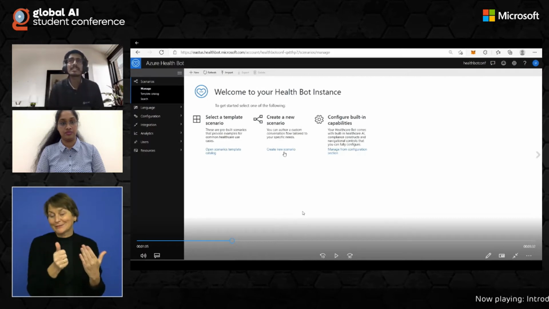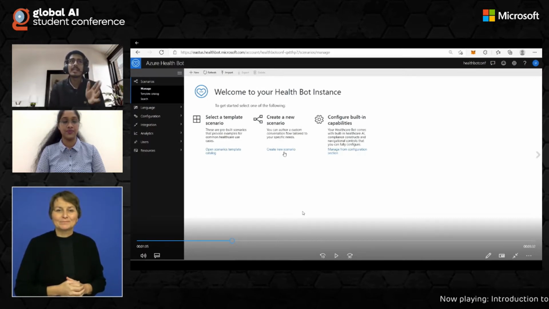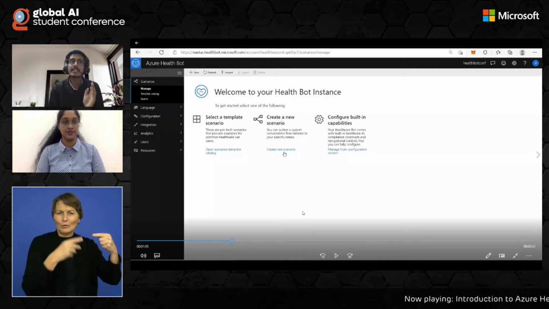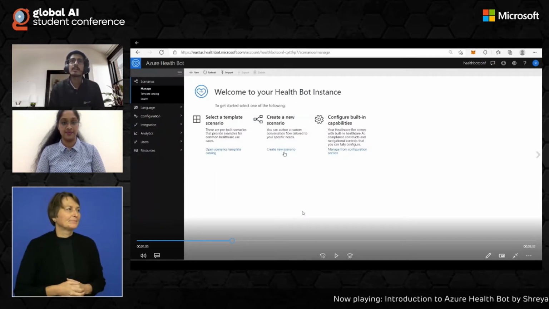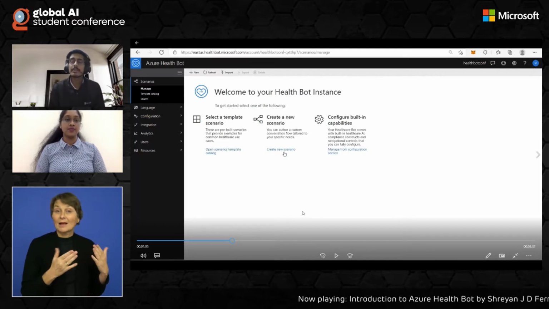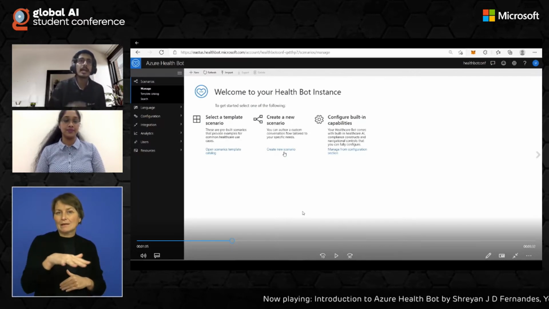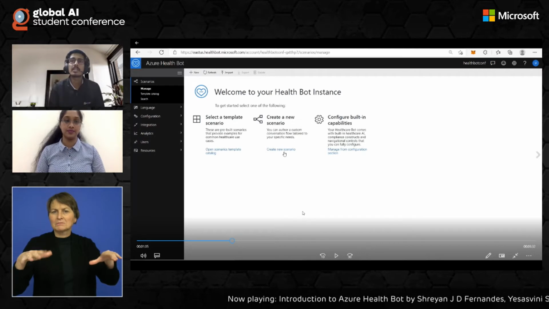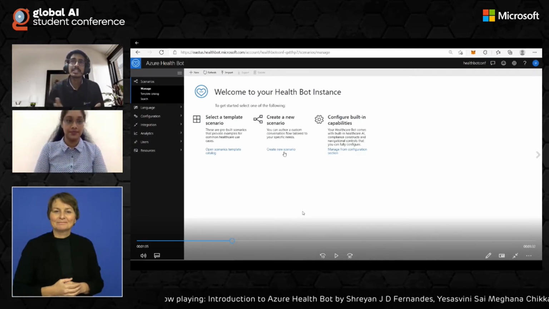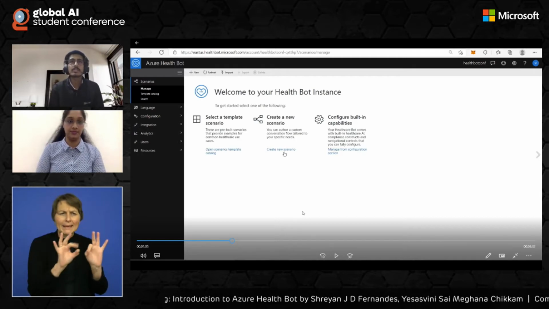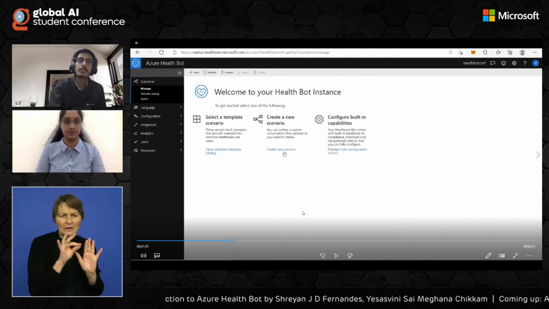So on my left hand side, you can see the menu that is scenarios, language, configuration, integration, analytics, users, and resources. Today, for this particular thing, I'll be using the scenarios, and in that the manage section, and that is where you can find this particular thing that you can see on the screen. You can either select a template scenario, or create a new scenario. So now I'll go ahead and create a new scenario.